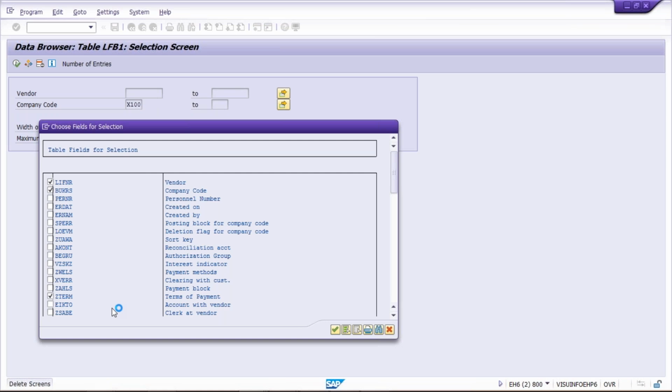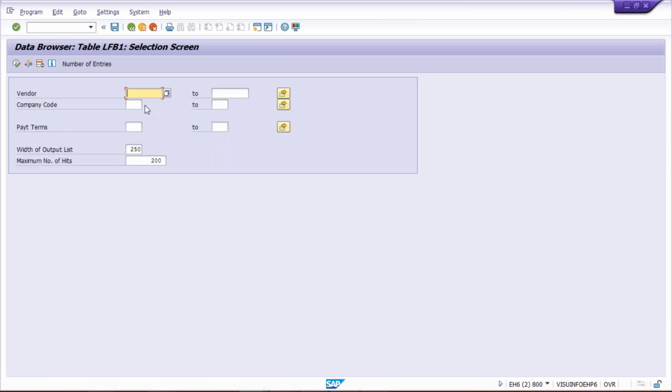So the terms of payment field is going to appear, and that is going to simplify our search criteria. Okay. So now here give your company code X100. Don't give anything here in vendor master, so that all the vendors whichever have been created for X100 are going to appear. But now we are going to add one more selection criteria, and here I'm going to give TM30. It means we are giving instructions to select all the vendors for company code X100, and that too whichever are using this terms of payment TM30, those vendors only I need, right?